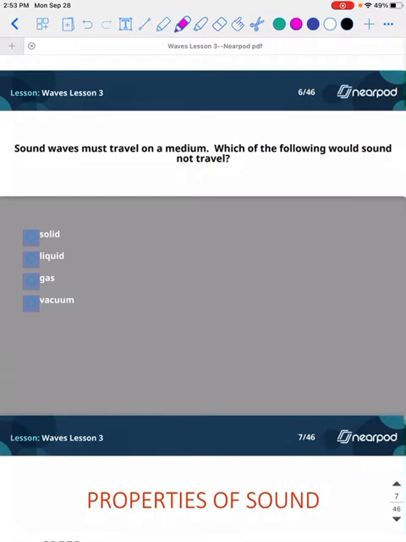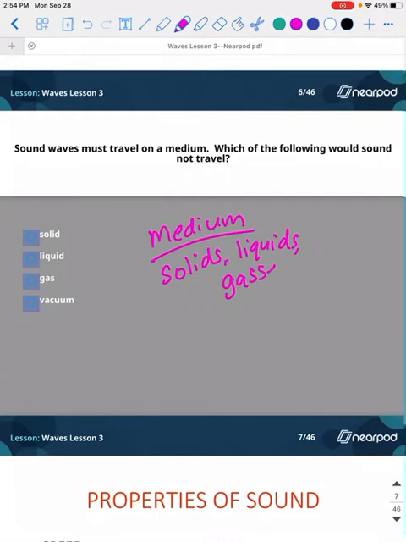Which of the following would sound waves not travel in? Remember, a medium is going to be a state of matter. So you're talking solids, liquids, and gases, right? So that means a vacuum is going to be our right answer here. You can scream in space and no one will hear you. Remember that. So that's a vacuum. Sound cannot move without particles around it.